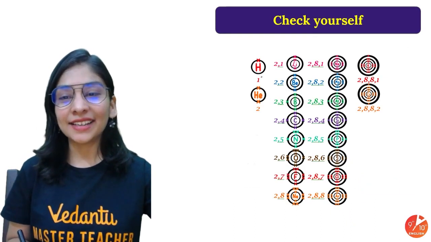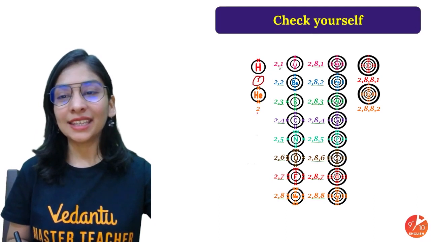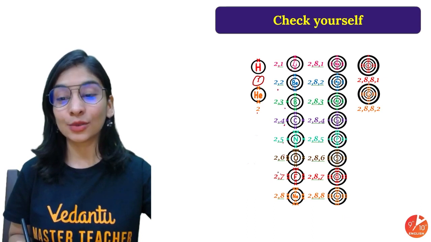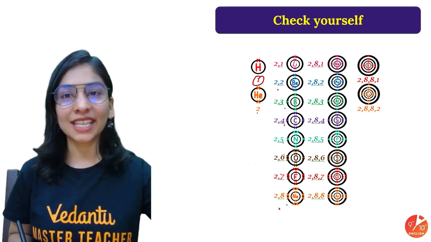Look at this. Hydrogen 1, helium 2, lithium 2, 1, beryllium 2, 2, then 2, 3, 2, 4, 2, 5, 2, 6, 2, 7, 2, 8. Now done, because 8 electrons are there.